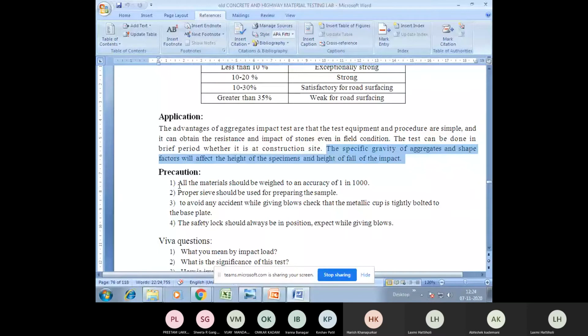And the major precaution in this particular experiment is make sure that when you are taking the sample below the impact equipment, the above hammer is completely locked, or else the entire 14 kg is going to fall on your hand. So you should be very careful in this regard. The safety lock should be maintained properly. So this is all about the precaution.